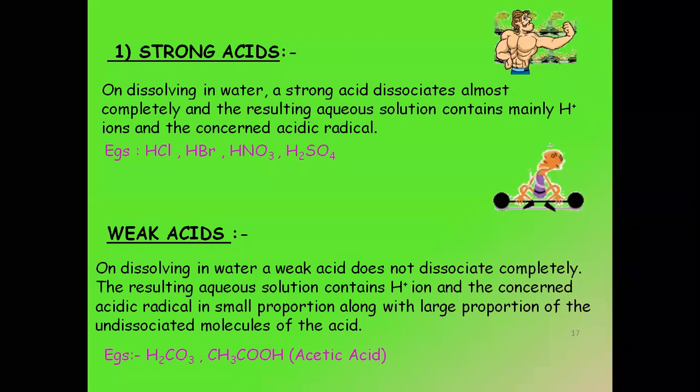No, you cannot call strong acids as acids and weak acid bases. No, acids are the ones which contain only H plus. अगर वो complete split हो गया, जैसे मैंने example दिया था HCl में, अगर 100 atoms है और पूरा 100 atoms split हो गया into H plus and Cl minus, which means it's a complete dissociation, then it is strong. And in the case of weak acids, it does not completely dissociate. कुछ atoms ही dissociate होते हैं, बाकी as it is रहता है. इसलिए उसको हम weak acid बोलते हैं.